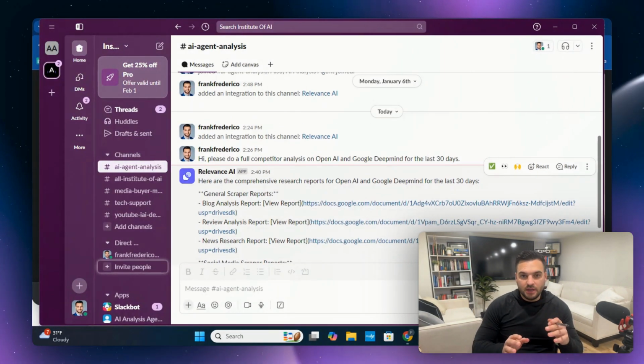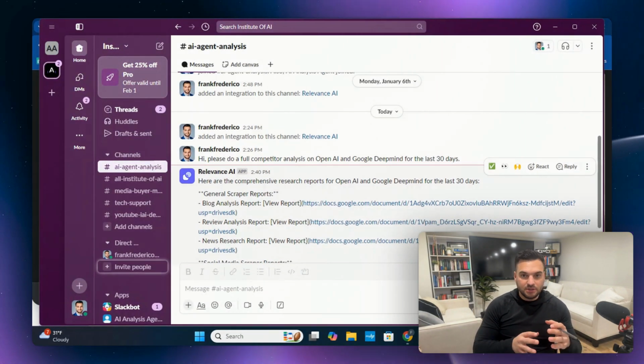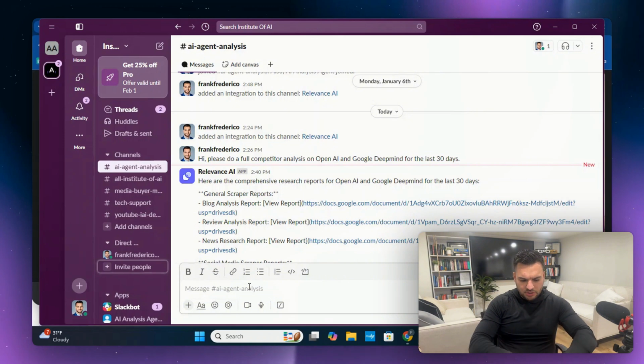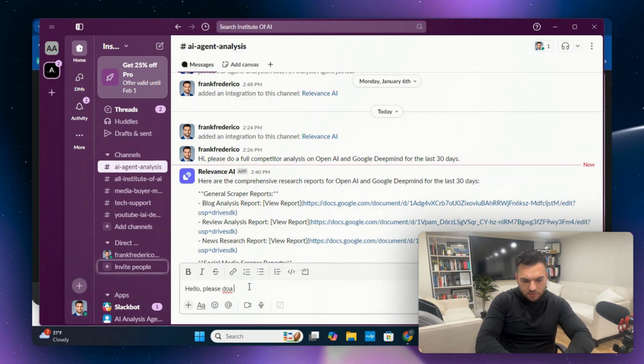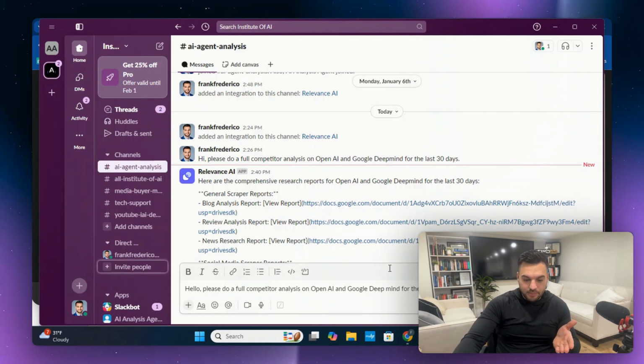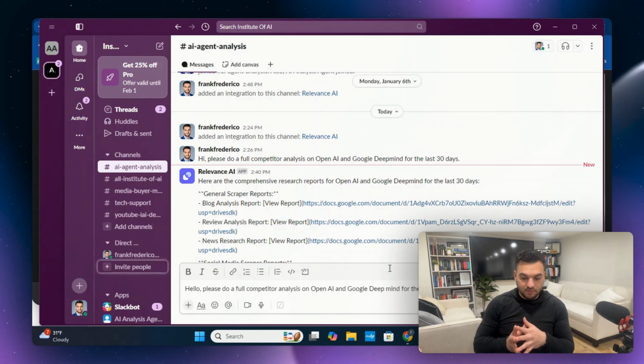So I'll first give you a quick demo of the competitor analysis agent in action, and then we can get into it. Okay, fantastic. So before we get into the specifics and how to set this agent up and which type of tools and agents to use in the tech stack, I'm going to give you a brief demo. So all you would need to do is just say, "Hello, please do a full competitor analysis on OpenAI, Google DeepMind for the last 30 days."